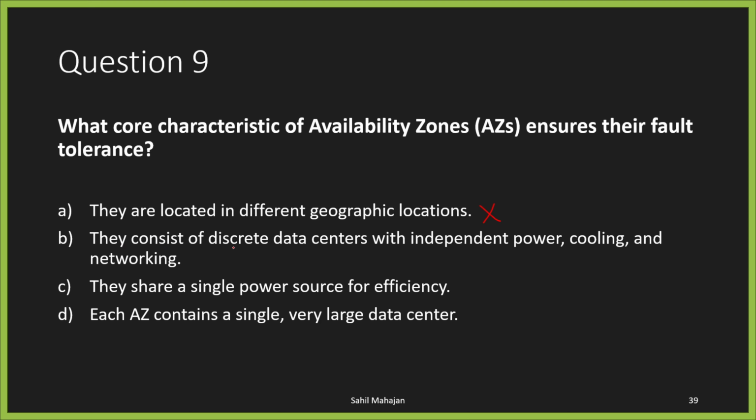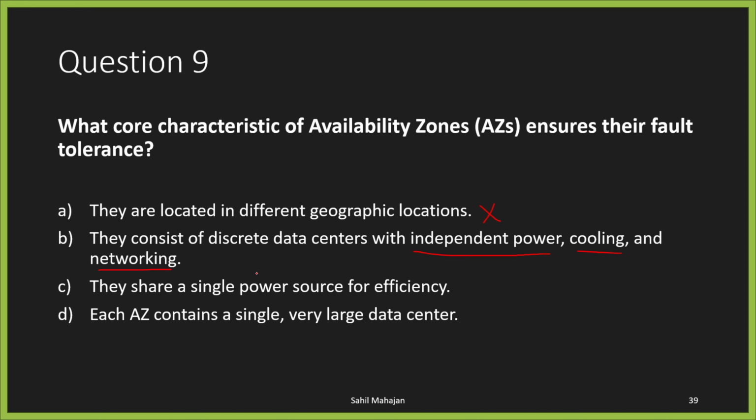They consist of discrete data centers with independent power, cooling, and networking. Now, if you guys have gone over my AWS video when we spoke about regions, availability zones, and edge locations, we did specify that each of the data centers in an availability zone have their own independent power, cooling, and networking. So this option B seems to be the correct answer.